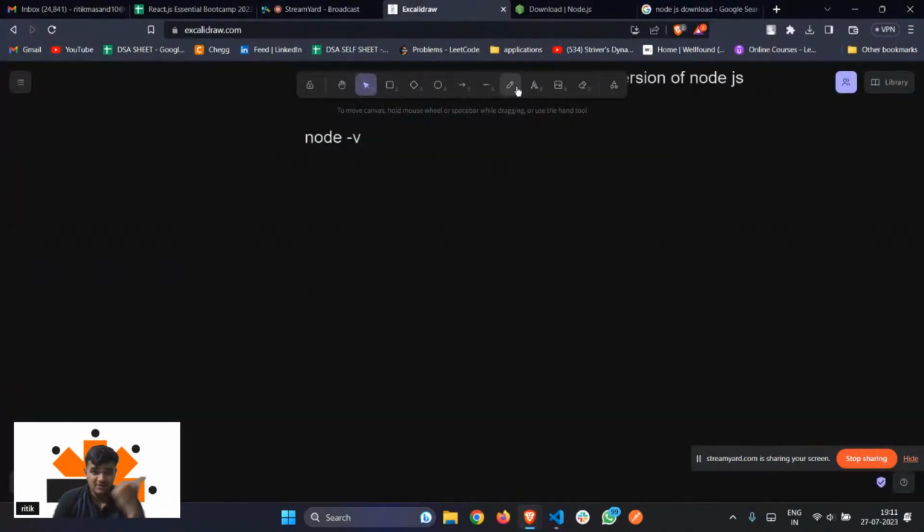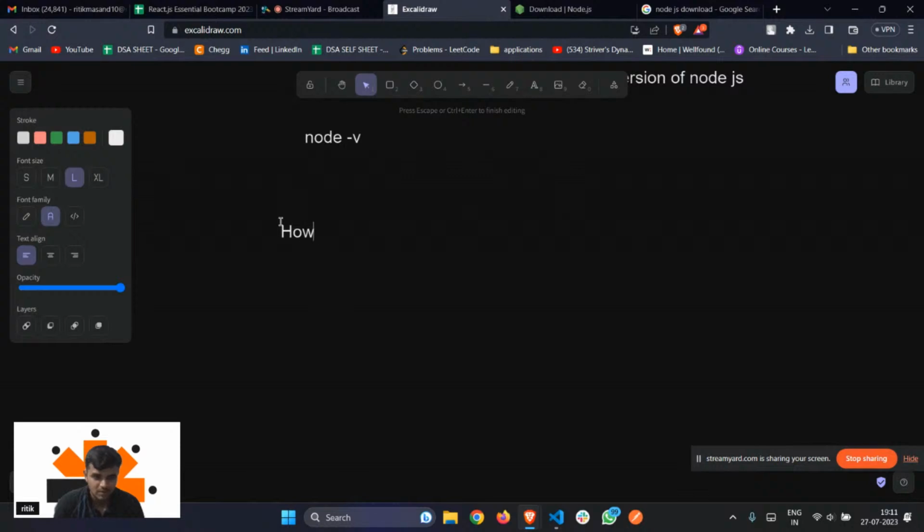So this is the very starting part in React, right? How do we make a React application? Because let's suppose you're working on HTML, CSS, and JavaScript, right? How do you build your front-end application using HTML, CSS, and JavaScript? It's very simple, right? You just make a new file, name it, and type in the extension. Let's suppose you're making a JavaScript file, and I'm typing my name, Ritik.js. So it will directly make a JavaScript file for me, right?